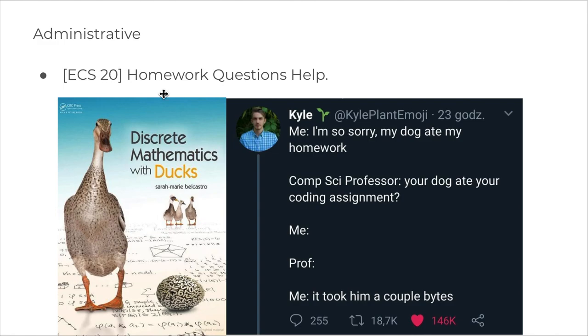There's a book that could be interesting to you that's called Discrete Mathematics with Ducks, where they go through all the concepts of discrete math with examples of ducks and like a group of ducks. I don't know what a group of ducks is called now, but yep, and just a small thing to get us started.